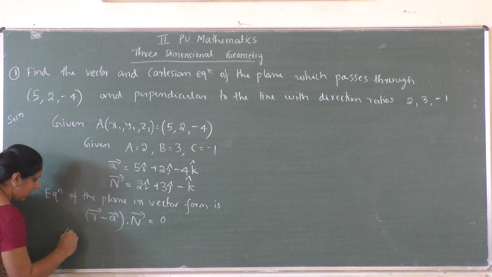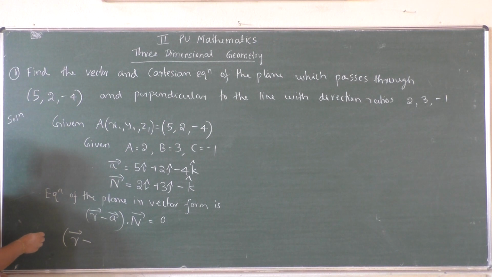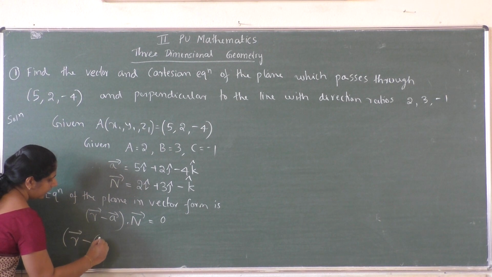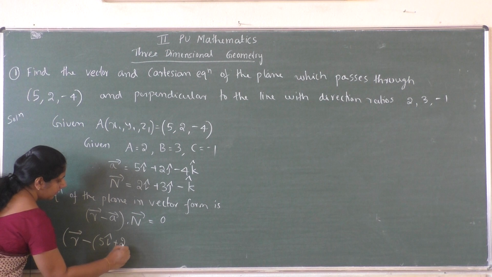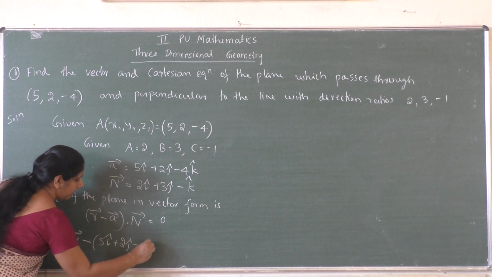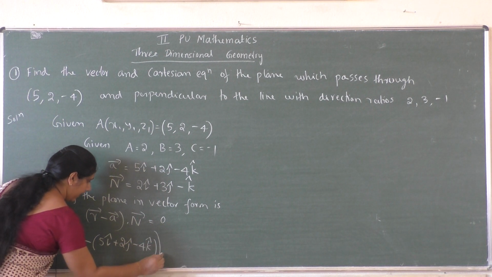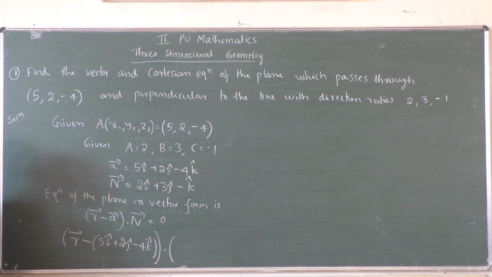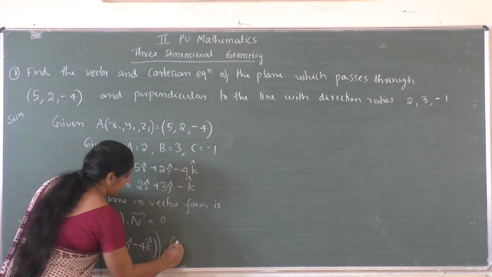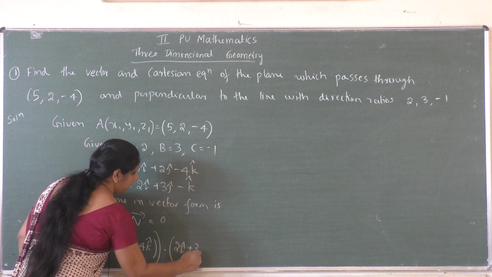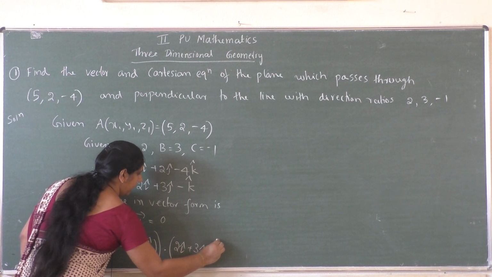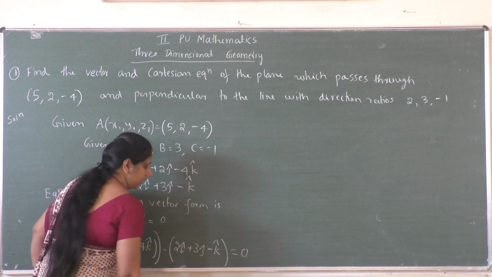That is r vector minus, what is a vector? It is 5i cap plus 2j cap minus 4k cap, dot, what is capital N vector? It is 2i cap plus 3j cap minus k cap, which is equal to 0.